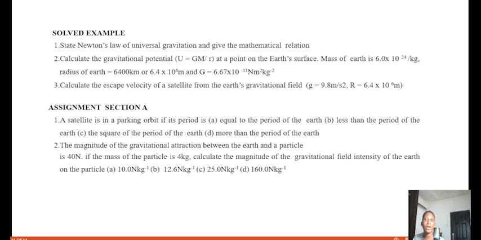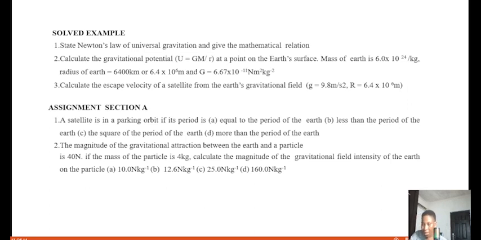So let's go to our formula. We're asked to find the gravitational potential. So our gravitational potential U is equal to GM over R. We're given G as a constant, which is equal to 6.67 times 10 raised to power minus 11.